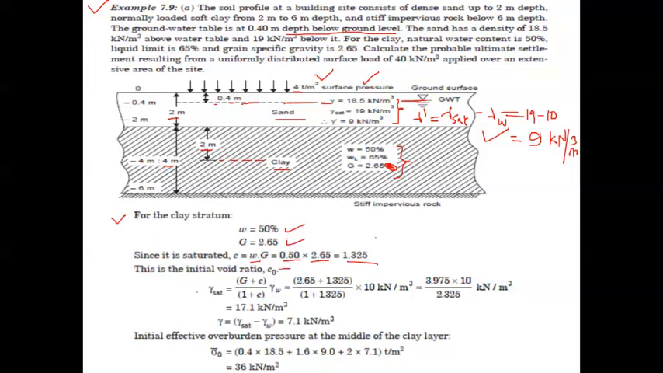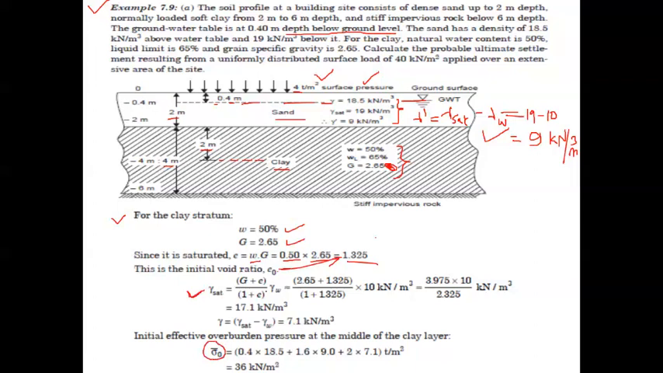In order to calculate the initial void ratio, e naught is 1.325 only. Then we need the gamma value, which can be used here for the calculation of the initial effective overburden pressure, that is sigma naught.